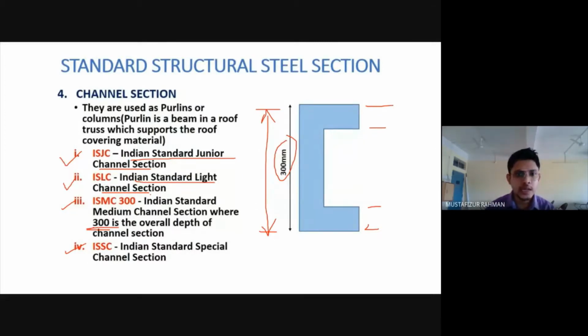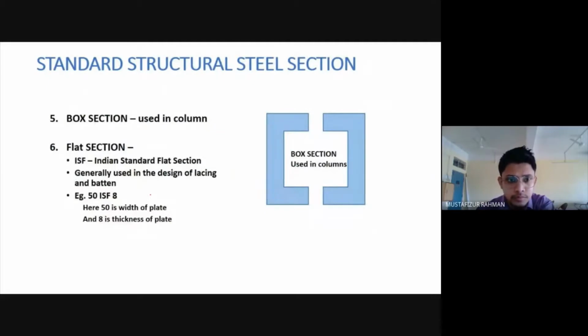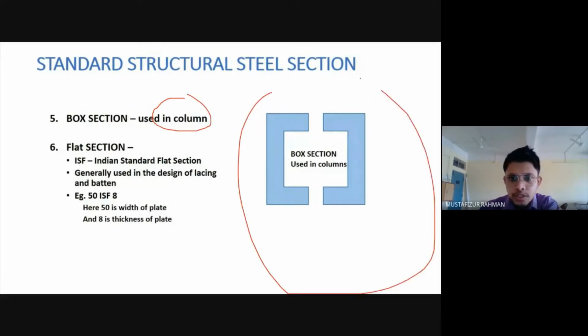If we go for design, we will require that steel table. In the design of a beam or a column, if we say that we are using this column here, or using this T beam as a beam here, then we have to go there and take these properties from the steel table. This is a box section, which will be used in columns.